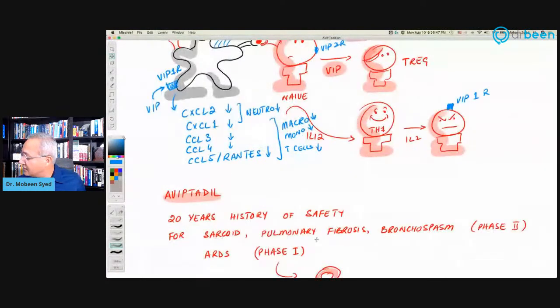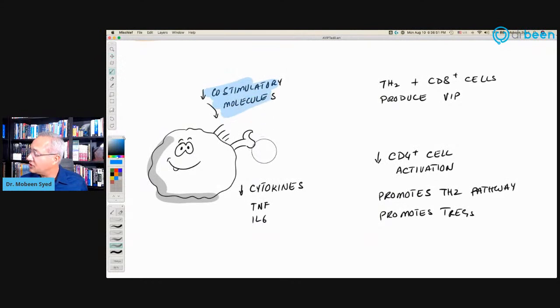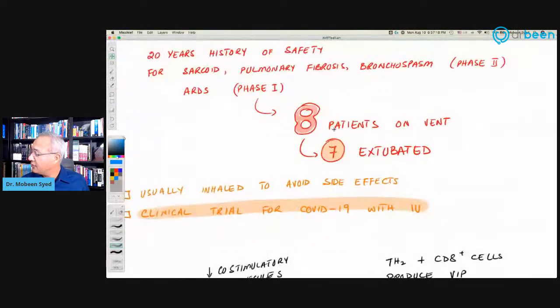In addition to that, there is one more quick thing. I have it over here. So we saw that co-stimulation is reduced. Very good. T helper 2 cells plus CD8 cells produce VIP as well. They themselves can also produce vasoactive intestinal peptide. CD4 cells become active with it. We know that the T helper 2 pathway is taken, the T helper 1 pathway is suppressed, and the T regulatory pathway is taken as well. That is the effect of this thing on the immune system. In my opinion, if it works, it is actually going to be a very powerful drug.